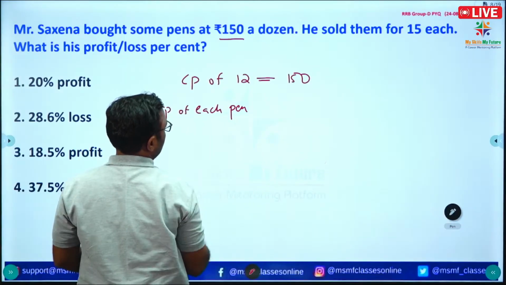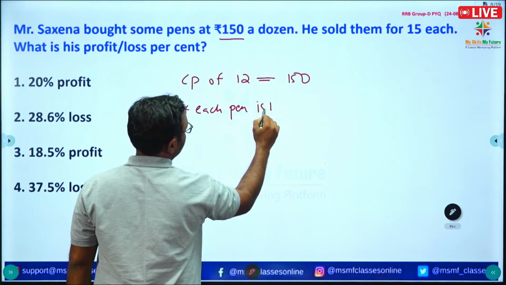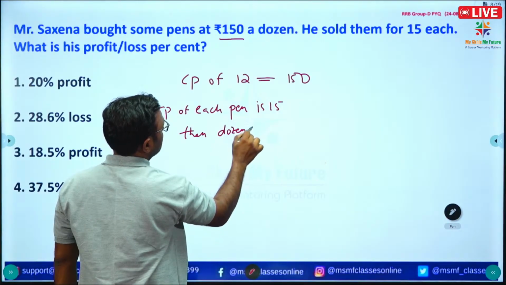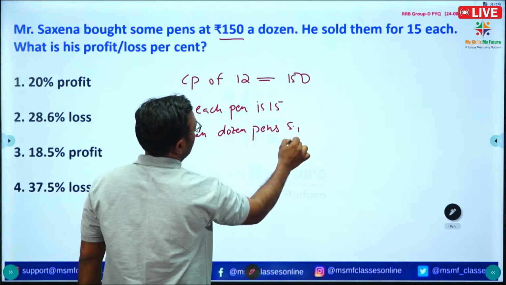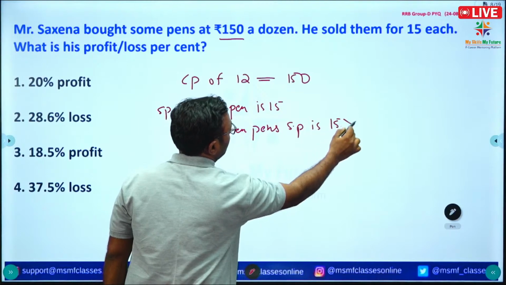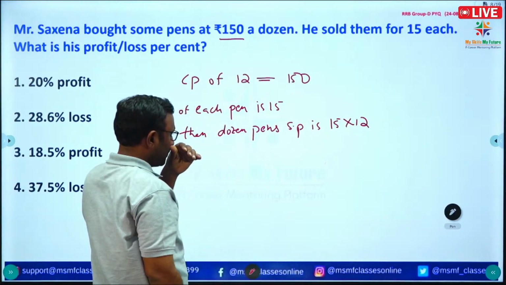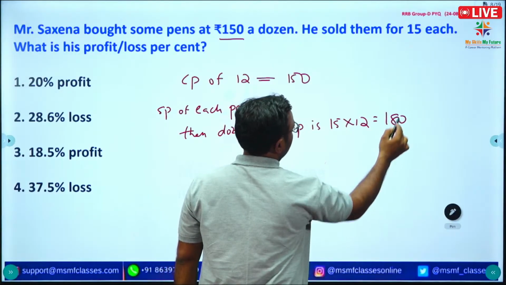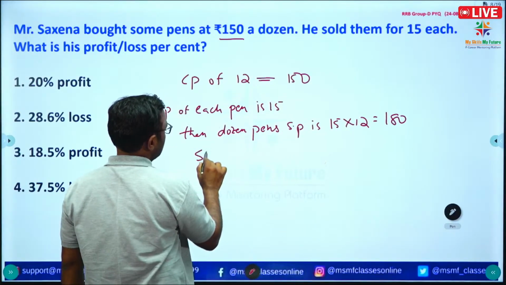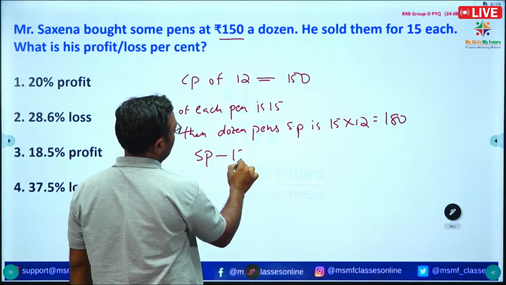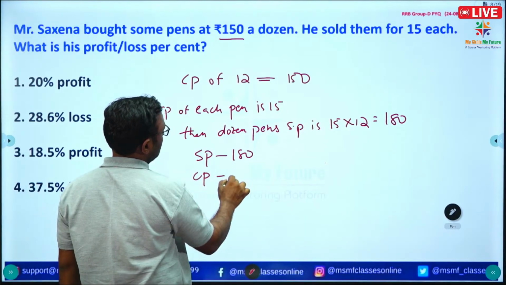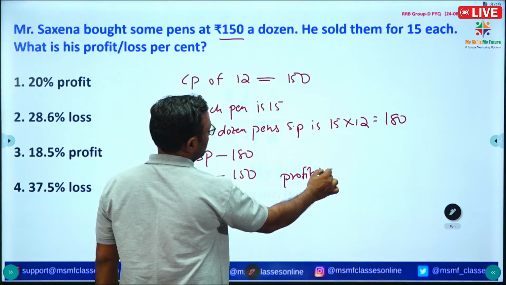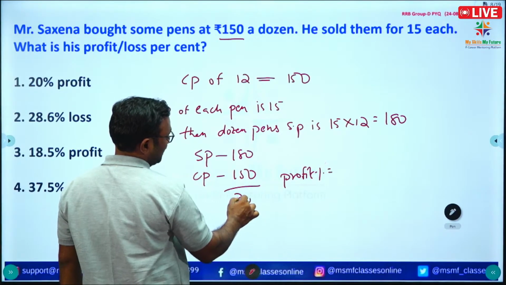Selling price of each pen is 15. Then a dozen pens selling price is 15 into 12. So 15 tens are 150, 15 twos are 30, 150 plus 30 we get 180. So selling price of dozen pen is 180, cost price of dozen pen is 150. So here we are getting profit.